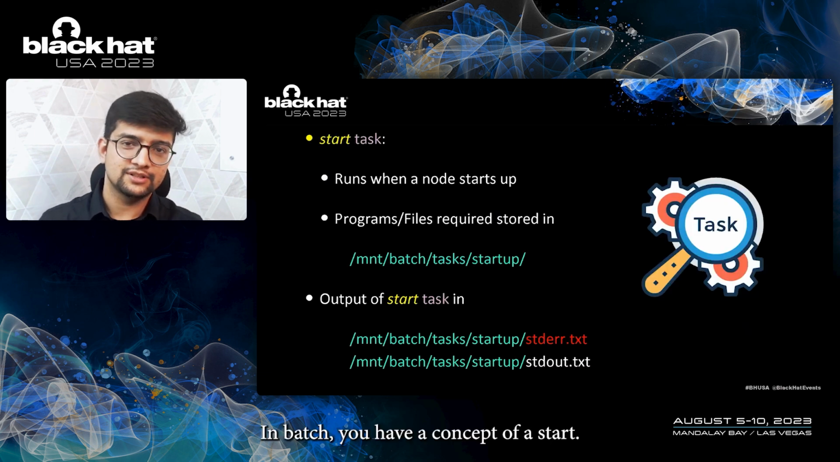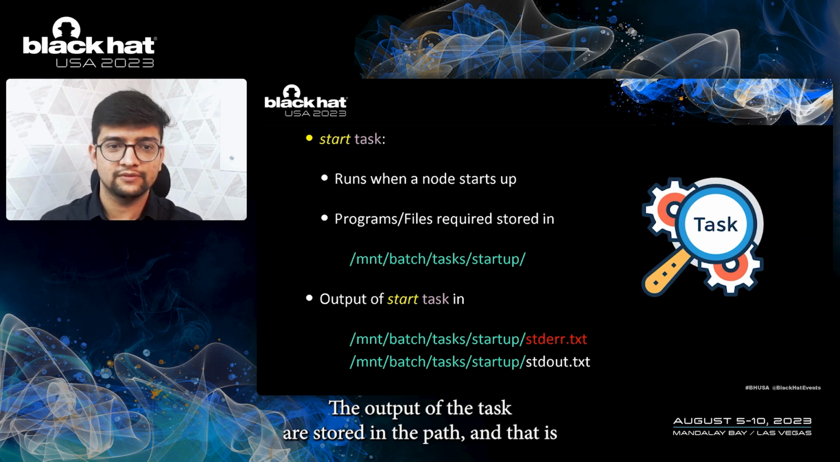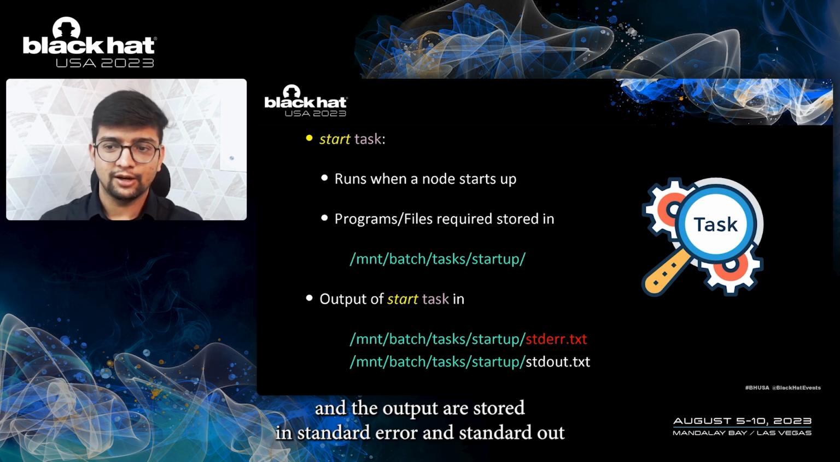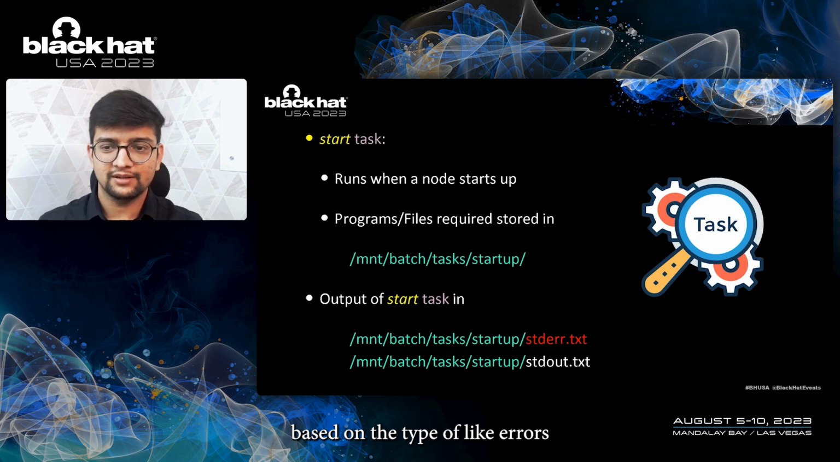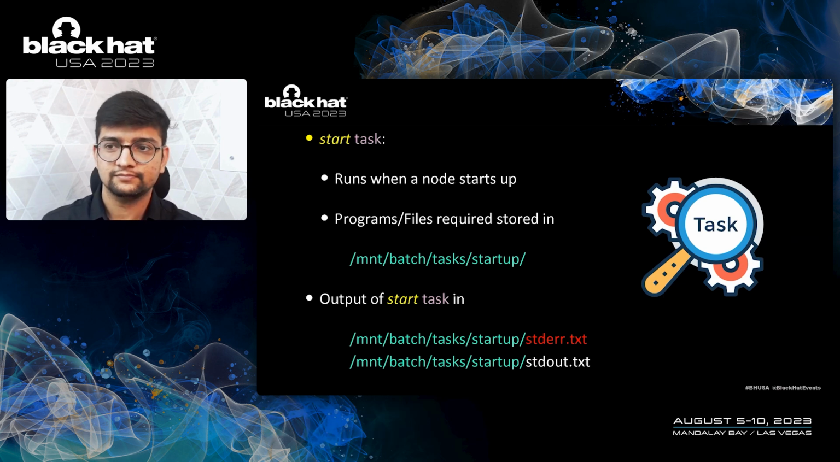In Batch, you have a concept of a start task. Basically, the start task runs when a node starts up. The files, configuration, and the output of the task are stored in the path in green, that is mount batch tasks under startup. And the output is stored in standard error and standard out based on the type of errors that are generated or the type of output that is generated when you run a task.